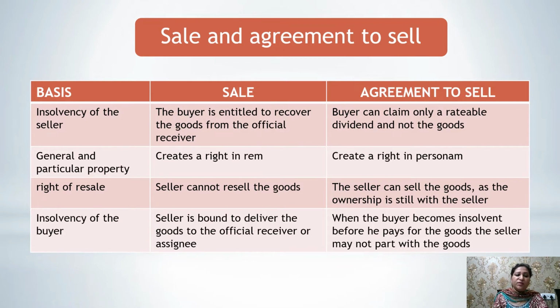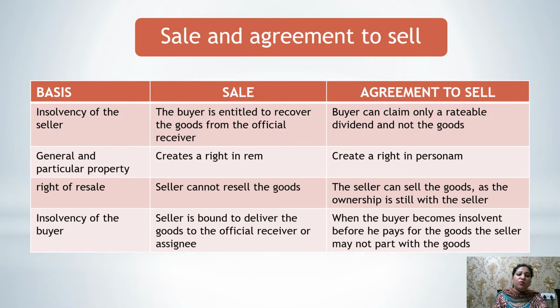In case of sale, there is a transfer of a particular property. It creates a right in rem because when the goods are sold, the ownership is transferred. But in case of agreement to sell, it creates a right in personam only.